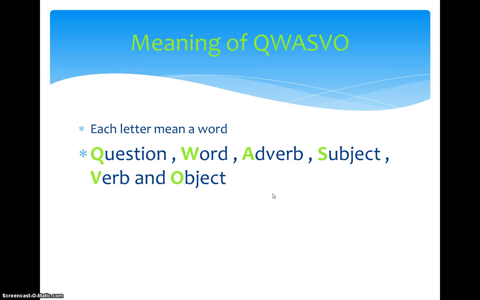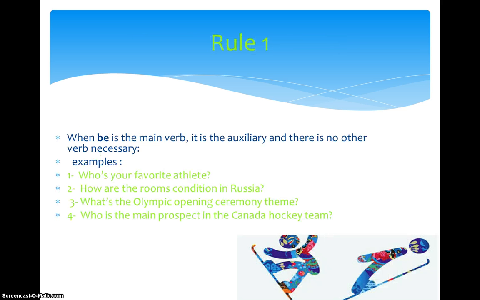In the Qwasvo, every letter has a meaning. For example, the Q means question, the W means word, the A means adverb. The S means subject, the V means verb, and O for object.